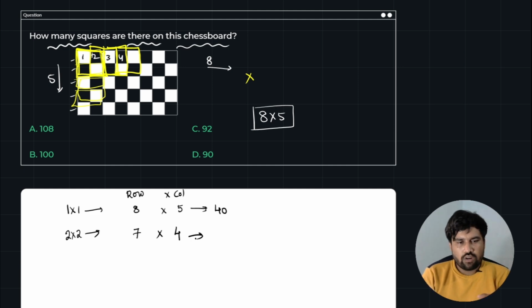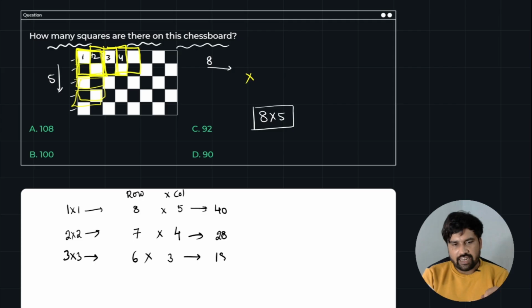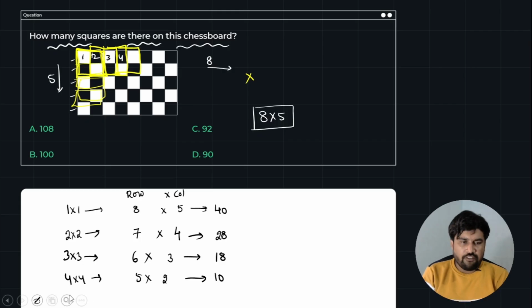So 4 sevens are 28, so 28 squares will be there if you consider 2 by 2 squares. If it is 3 by 3, it will again be decreased by 1. So 7 minus 1 is 6 and 4 minus 1 is 3. So the total number of 3 by 3 squares is nothing but 18. If you take 4 by 4 squares, it is again decreased by 1. So 5 into 3 decreased by 1, 2. So total 10.